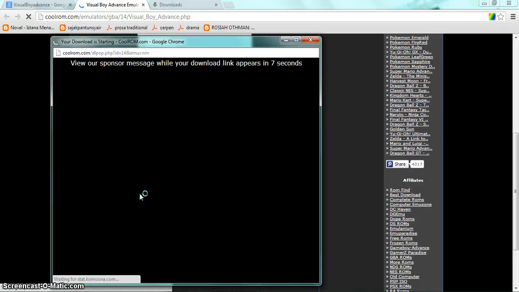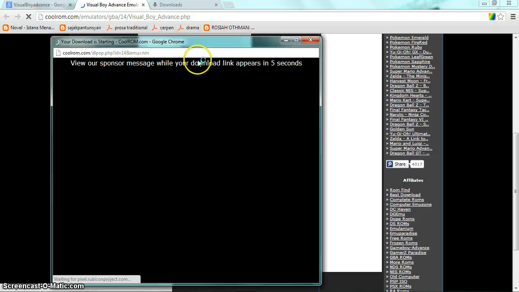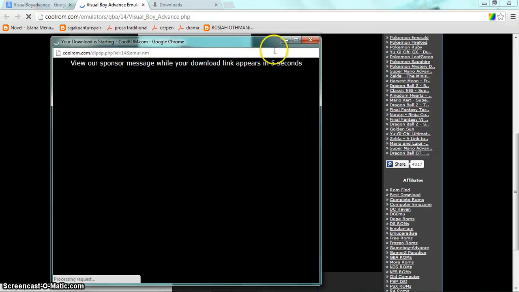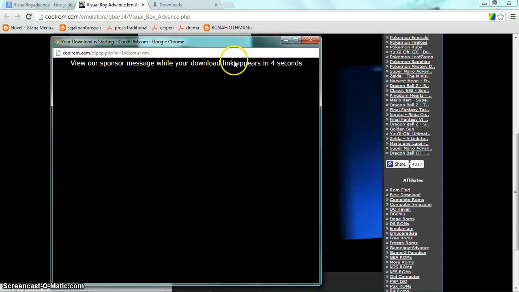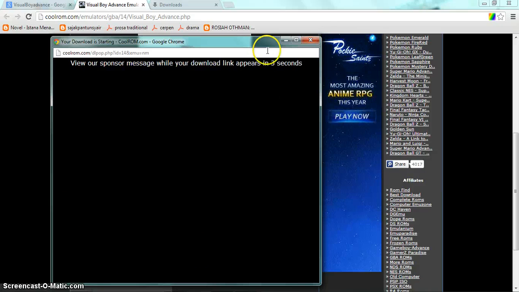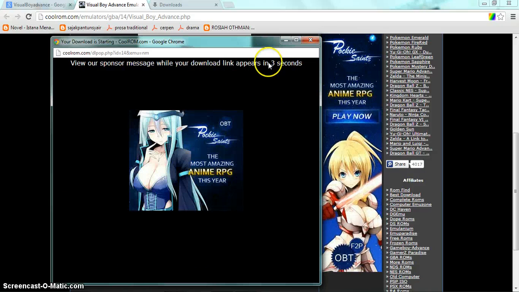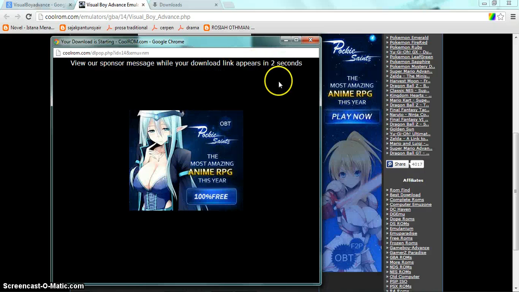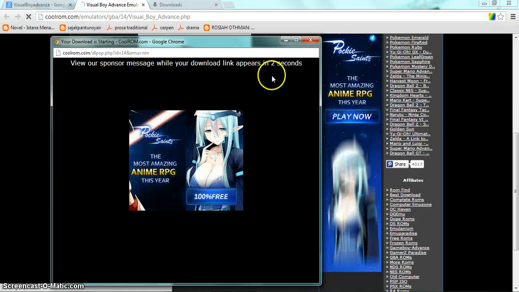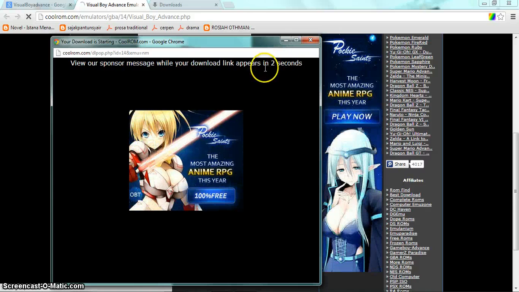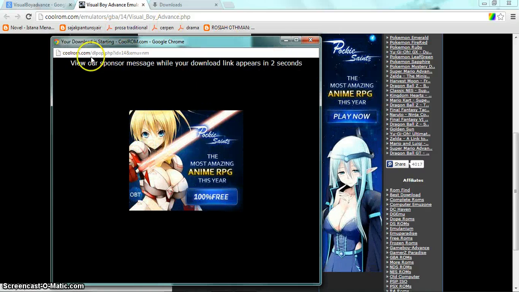If it's an emulator, it takes only seconds to finish. After it appears, wait for the downloading to appear in 2 seconds. Then something like download now will appear.